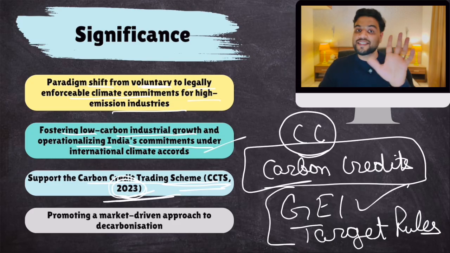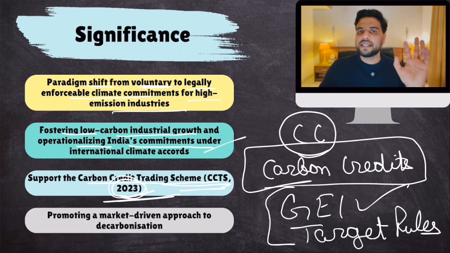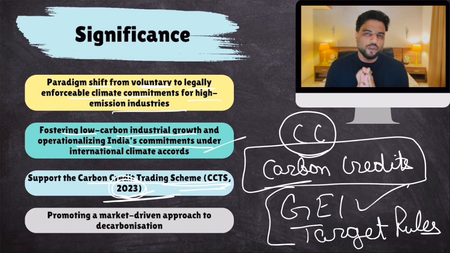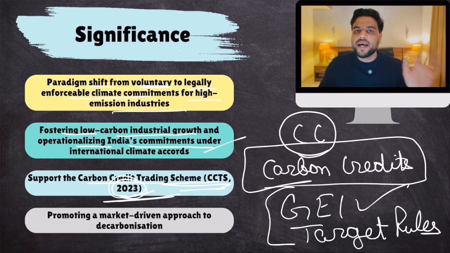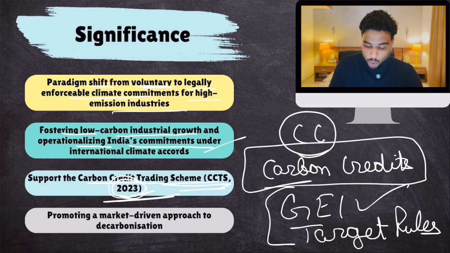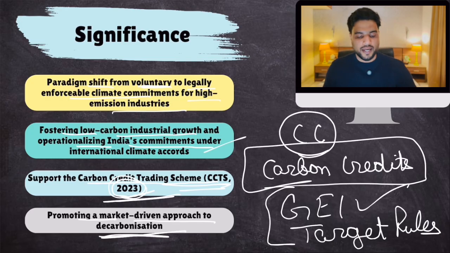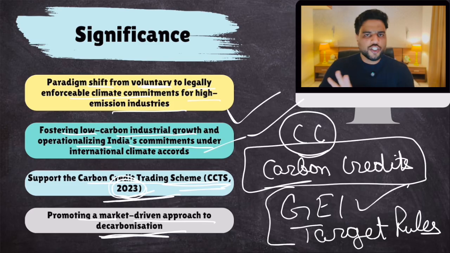Okay, and this is a very good mechanism because until now you were only appealing to industries on humanitarian grounds: please reduce emissions, please reduce greenhouse gas emissions. But now you have linked money with it. Pleading, prayers, requests, they don't work. Money works. So it has promoted a market-driven approach to decarbonization. So this is a very good thing. Clear? So these are GEI target rules. That's all you need to know about them.